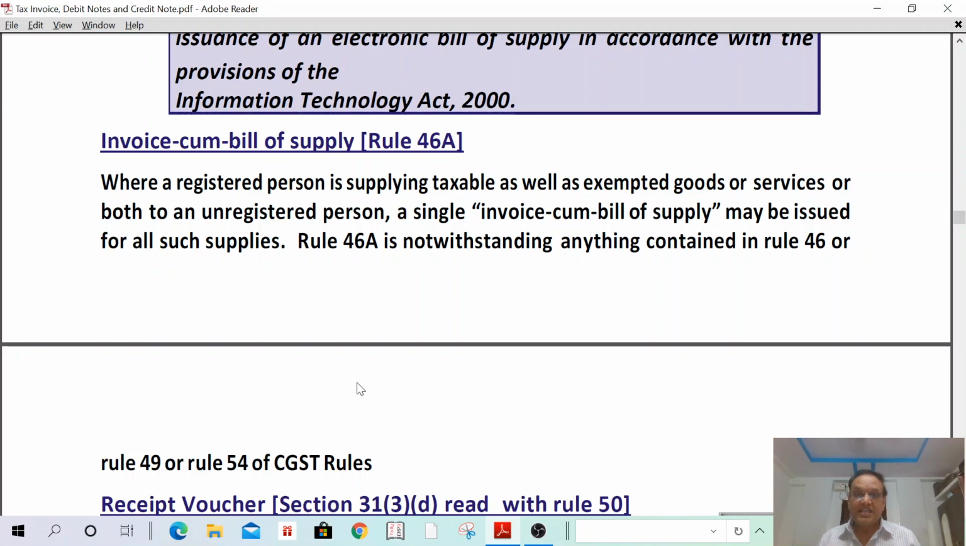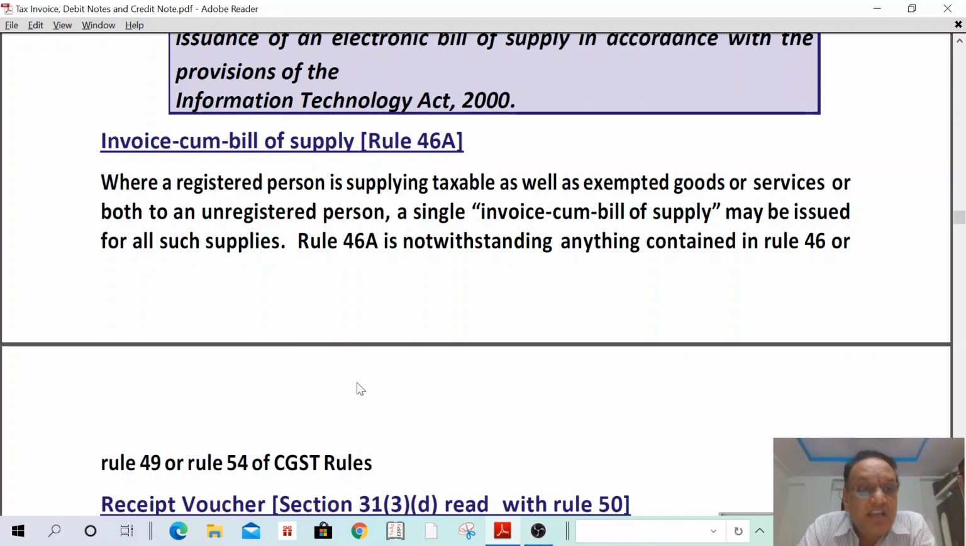In case a registered person is supplying taxable goods as well as exempted goods, if it is a supply to an unregistered person, invoice cum bill of supply. If it is supplies to a registered person, for taxable supplies he can issue a tax invoice. For exempted supplies, he can issue a bill of supply. But if these two are supplied to an unregistered person, he can issue an invoice cum bill of supply.